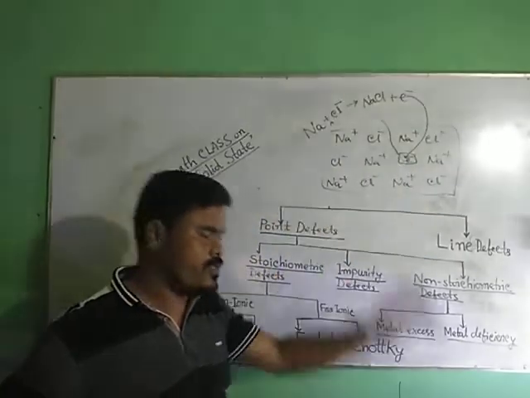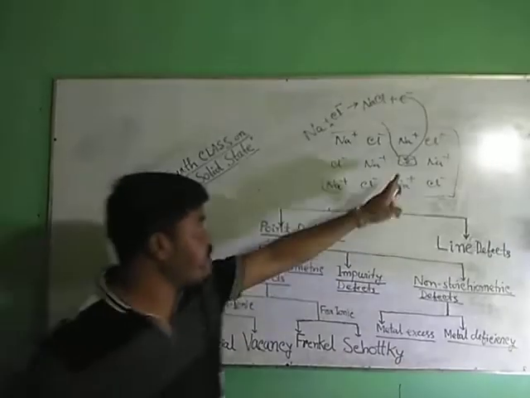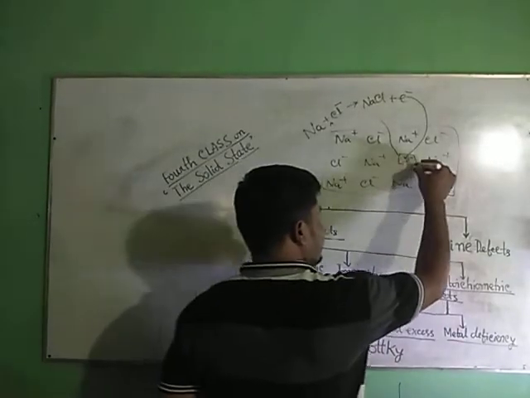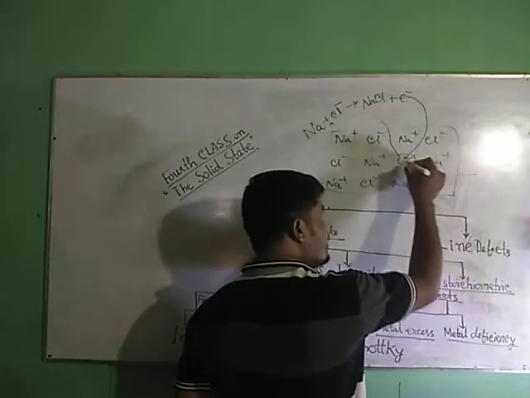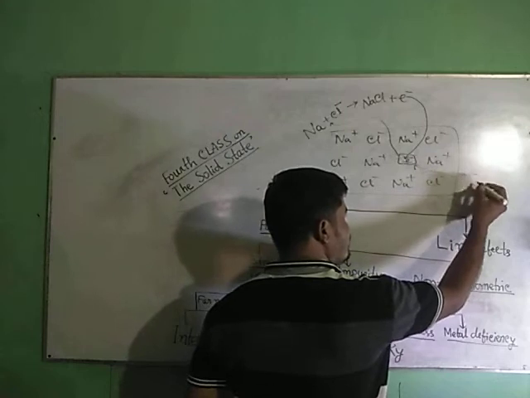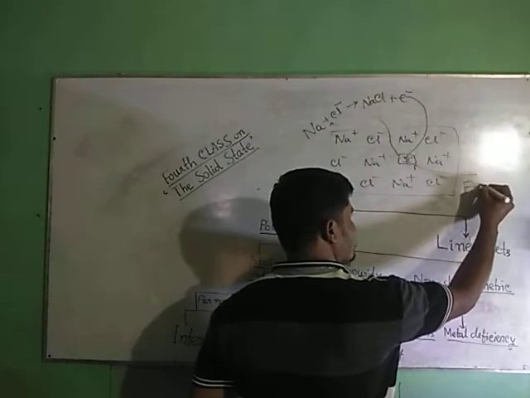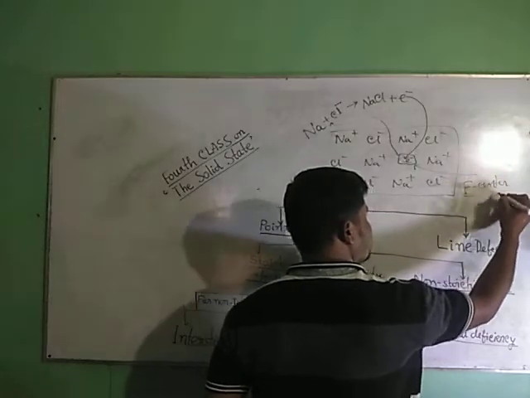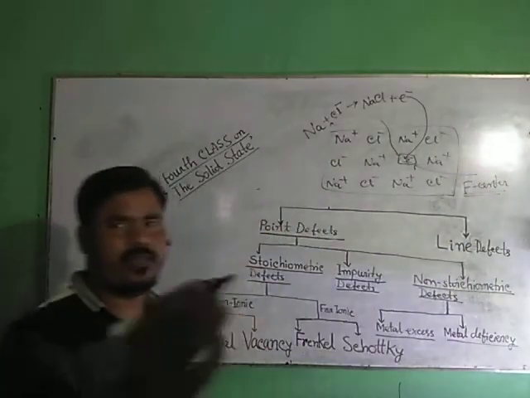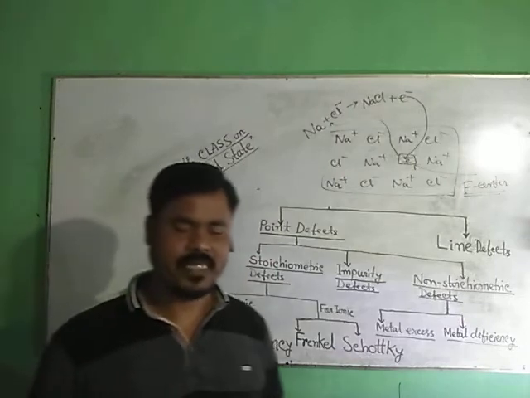See this anionic vacant site, which is occupied by an unpaired electron, is called the F center. We have to discuss the F center. It is very important. It will appear in the exam.